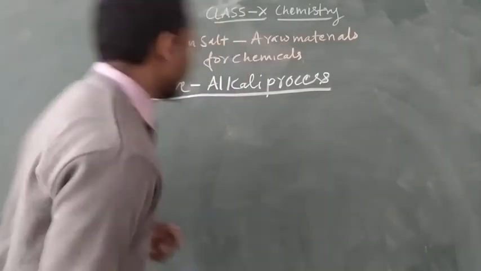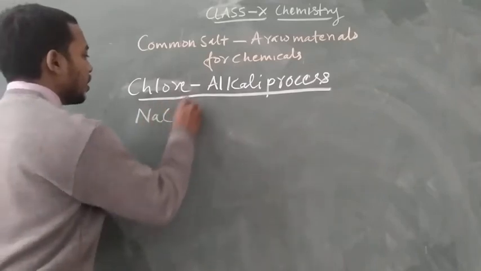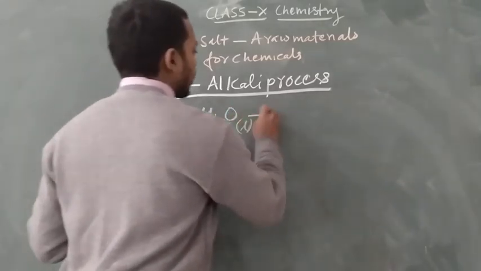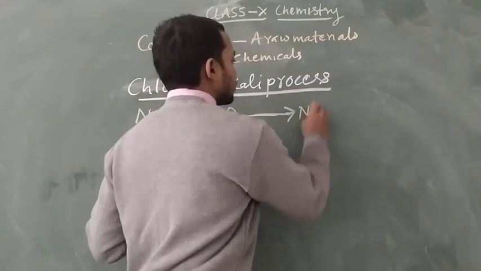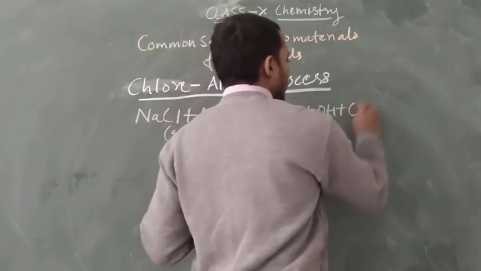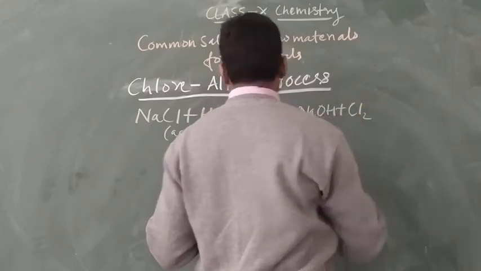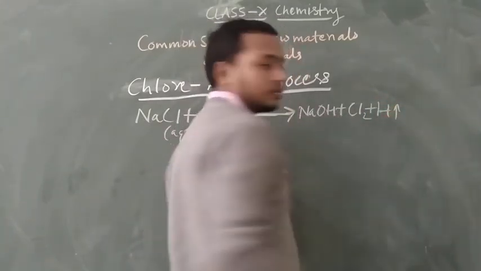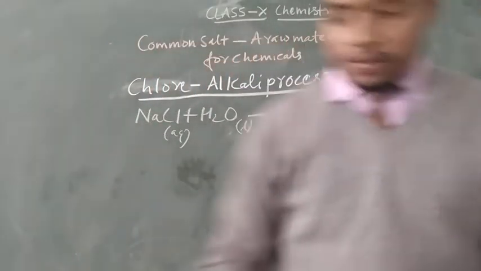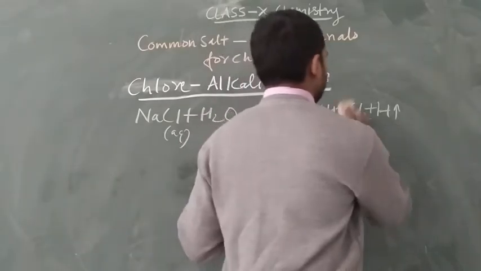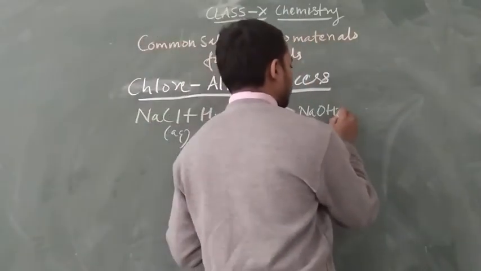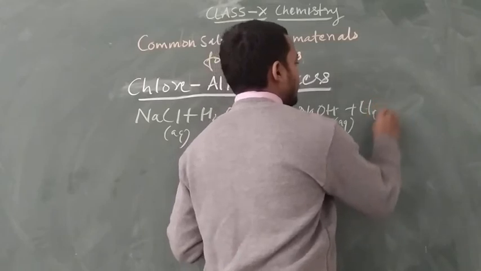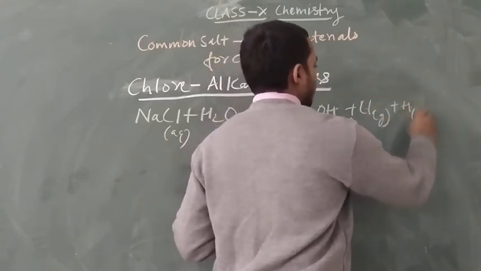Let us see the formation. NaCl aqueous plus H2O liquid combine to form NaOH aqueous plus Cl2 gas plus H2 gas.